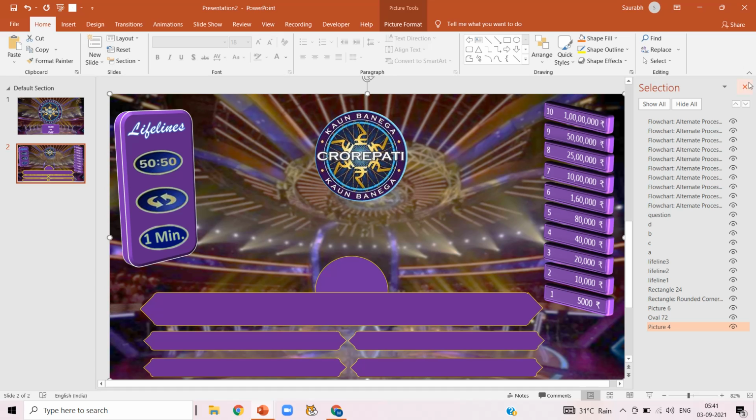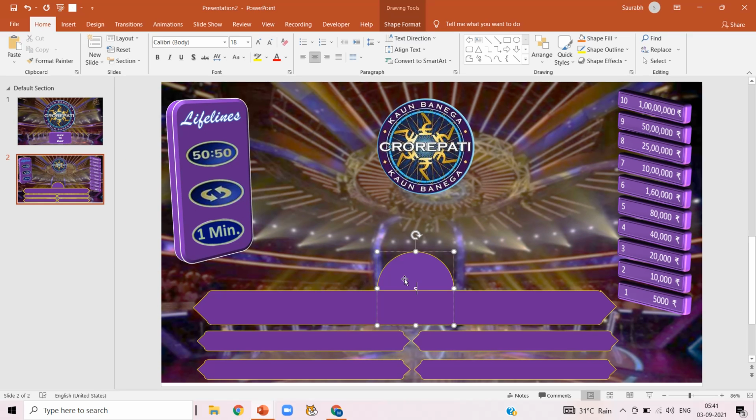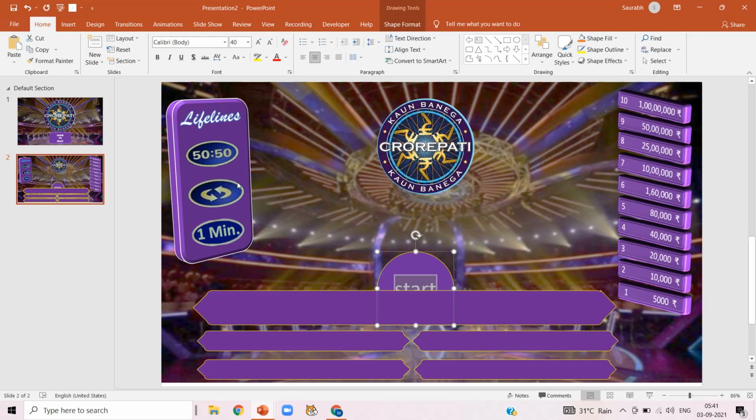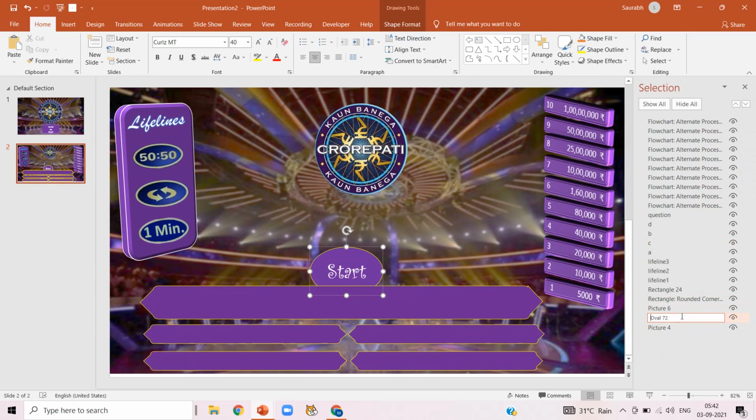Now the oval shape which we have drawn above our question. Right, start over there. In the home tab, adjust size and font. This is our countdown. So numbers from 30 to 1 will be displayed on it. So adjust it in a proper way. Now again click on home. Click on selection pane and click on the oval shape and rename it as countdown.